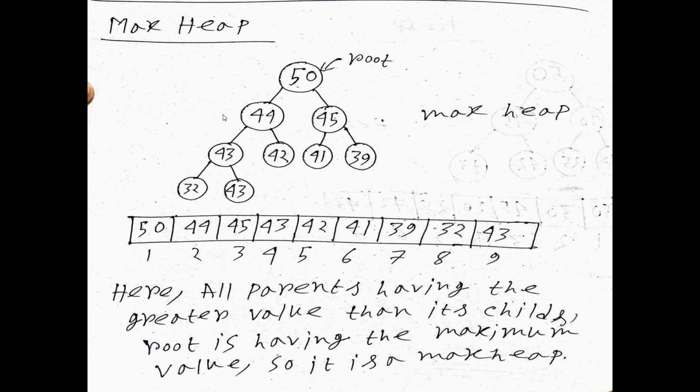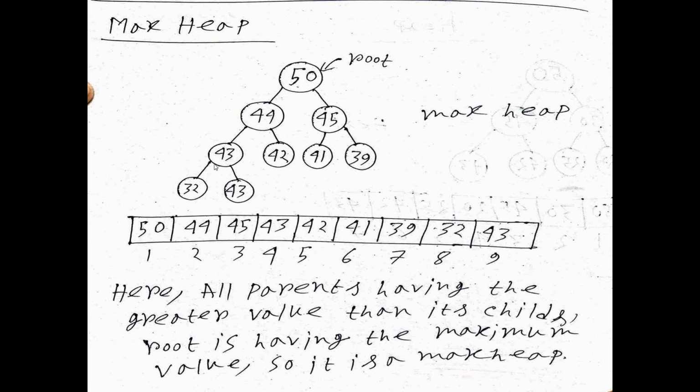Next, if you consider this left subtree, we again check: 44 is greater than 43 and 42. Yes. If you check the right subtree also, 45 is greater than 41 and 39. That means every time the parent is greater than its left child and right child.